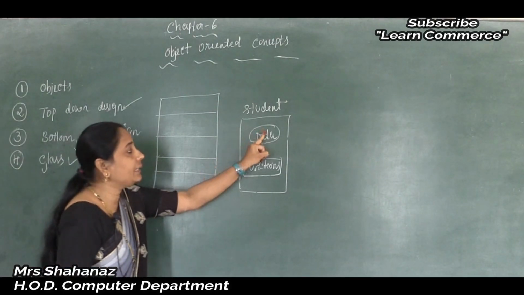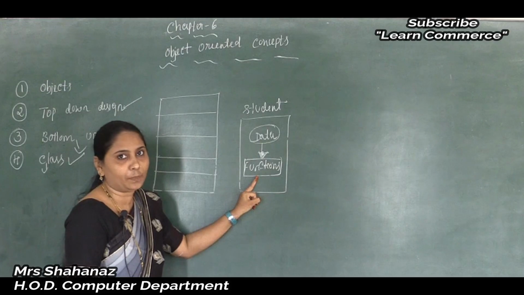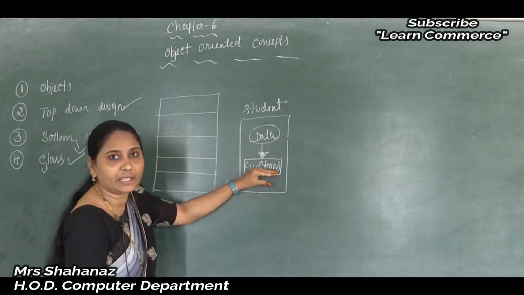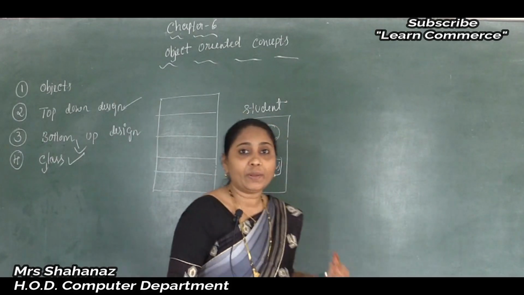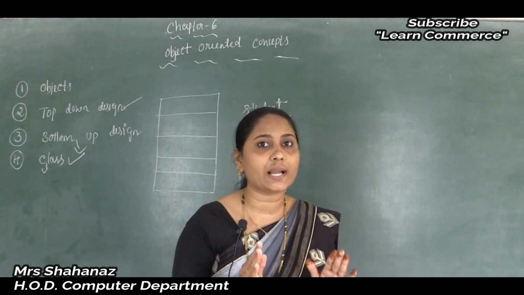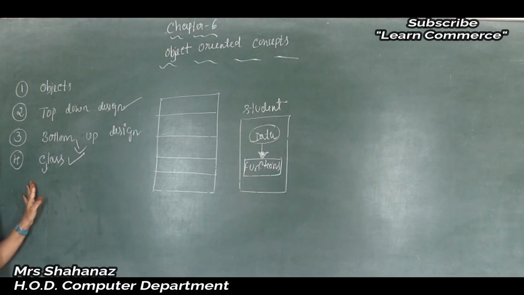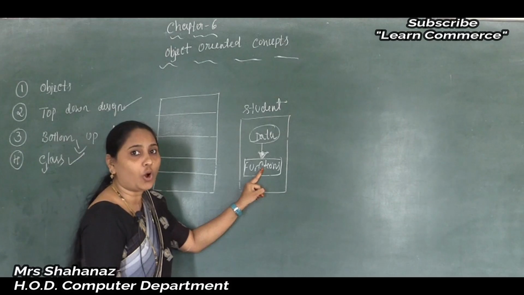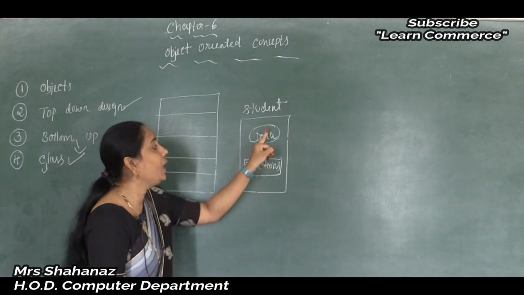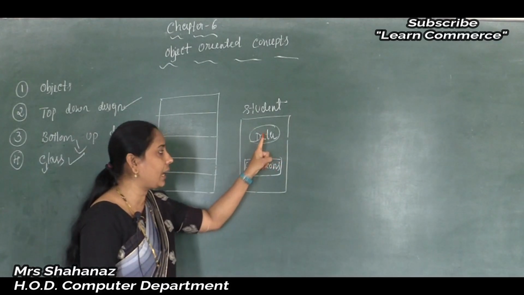The objects are the data and the functions, which share common properties and relationships. Clear? The data creates the relationship with the function and the function creates the relationship with the data here. That means these two objects share the property and the relationship. Or lastly we can say that a class is a way of grouping objects having similar characteristics. Clear this one here? So the data performs the operation with the function and the function operates by using the data only. A class is a way of grouping objects. Objects are data and the functions.